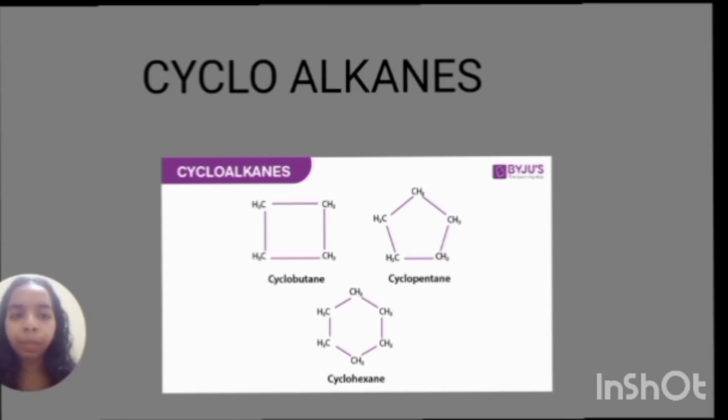Here cyclobutane, cyclopentane, cyclohexane, all three compounds are in a cyclic manner. So these are called cycloalkanes. In short, if an alkane is present in a cyclic structure, that is known as a cycloalkane.